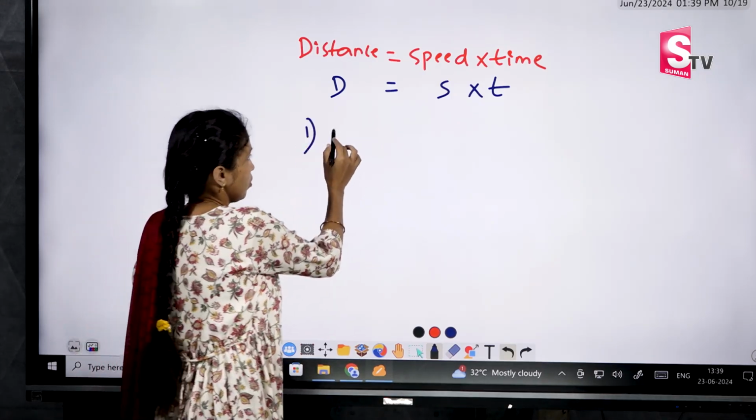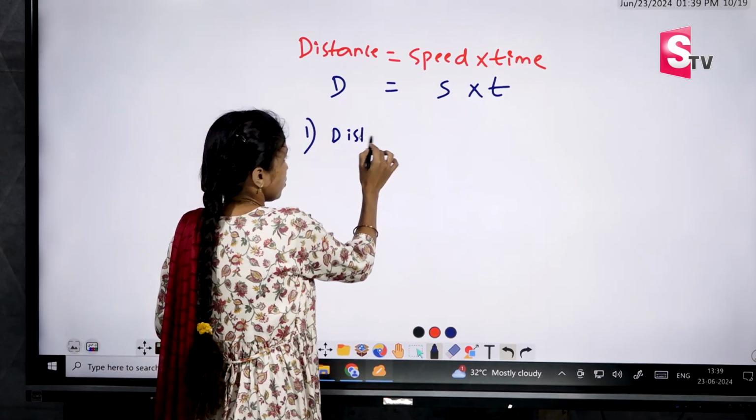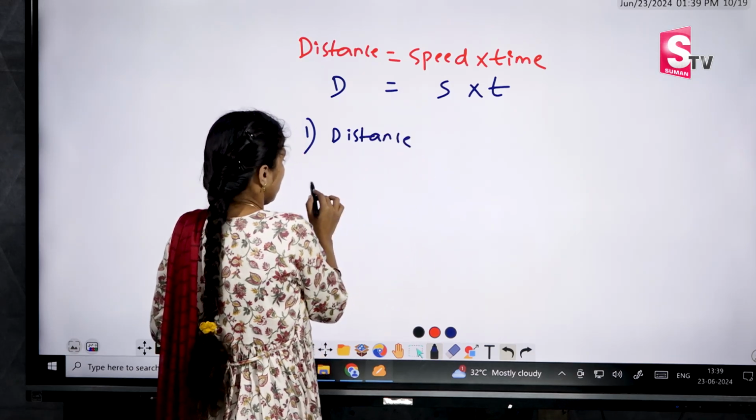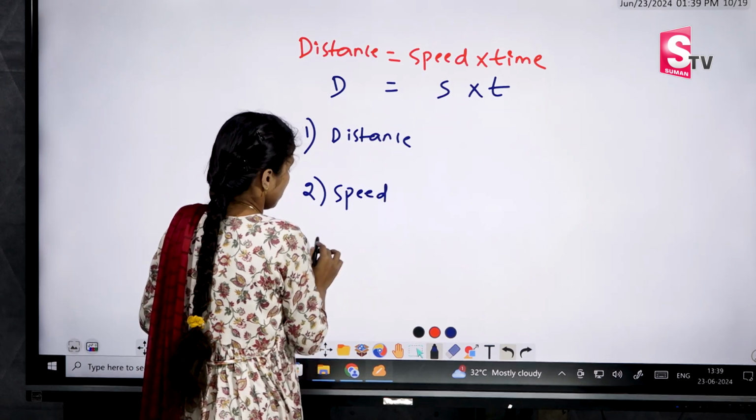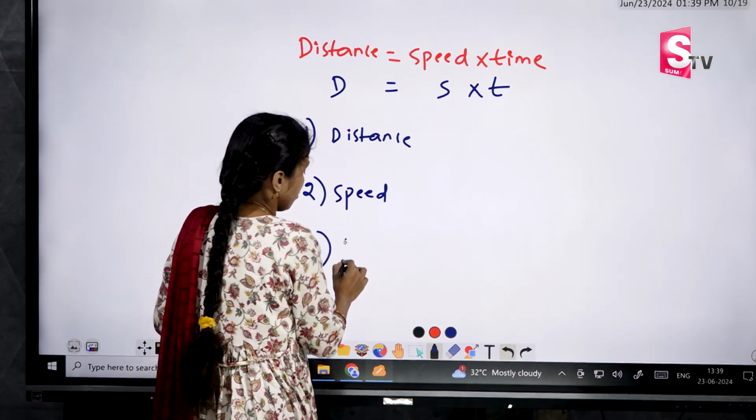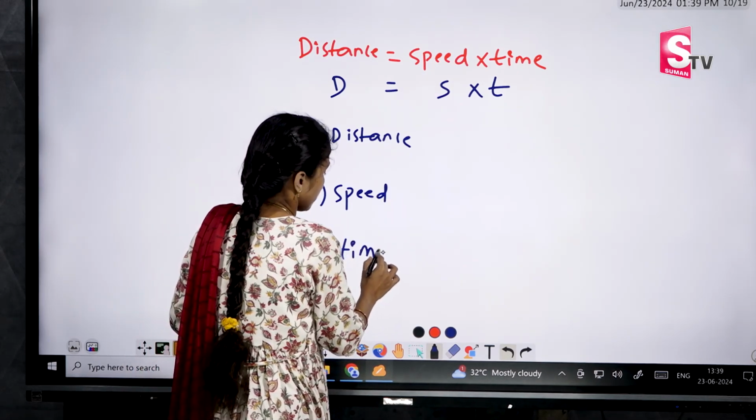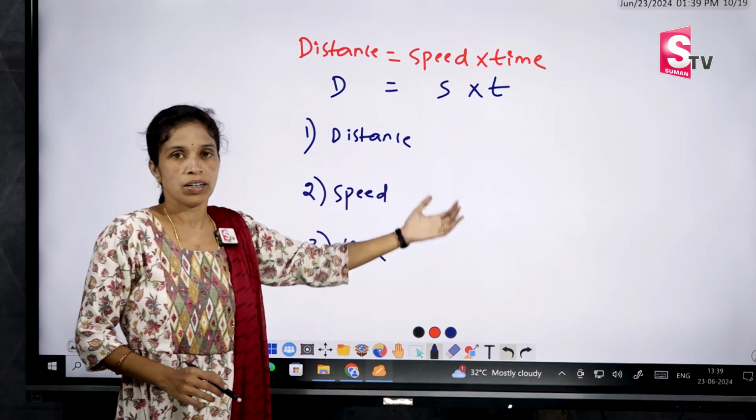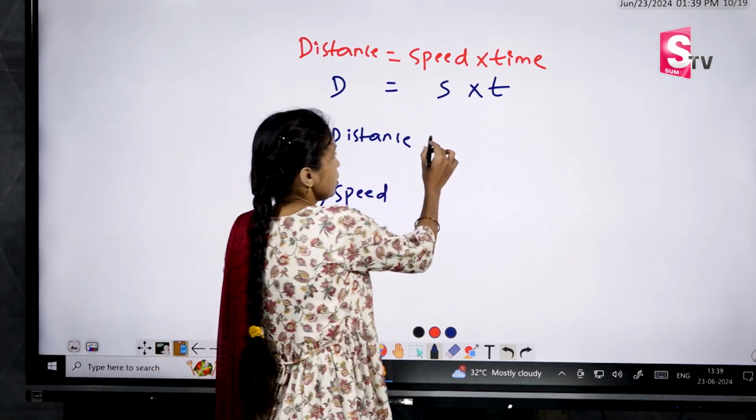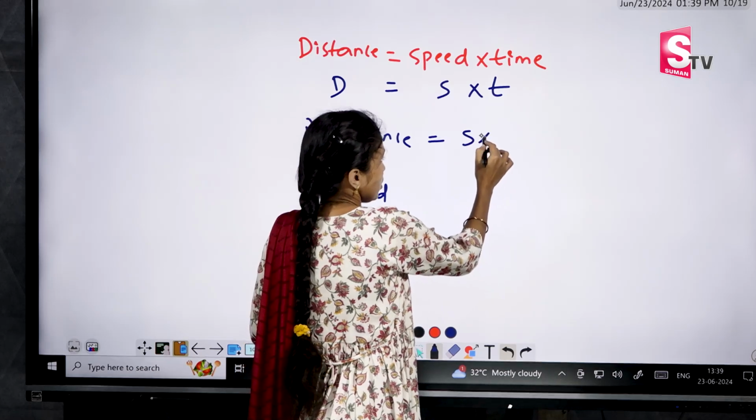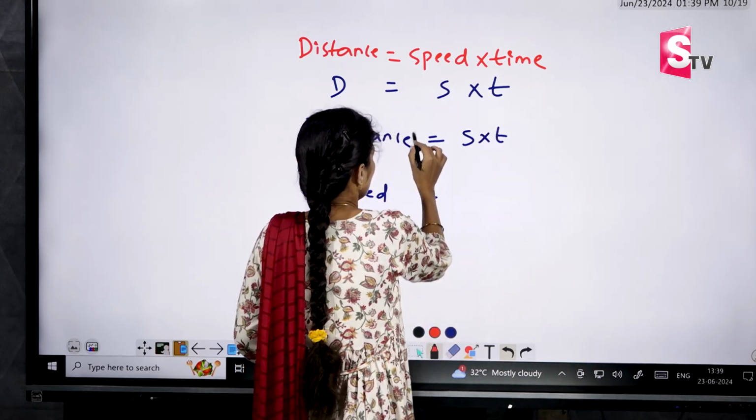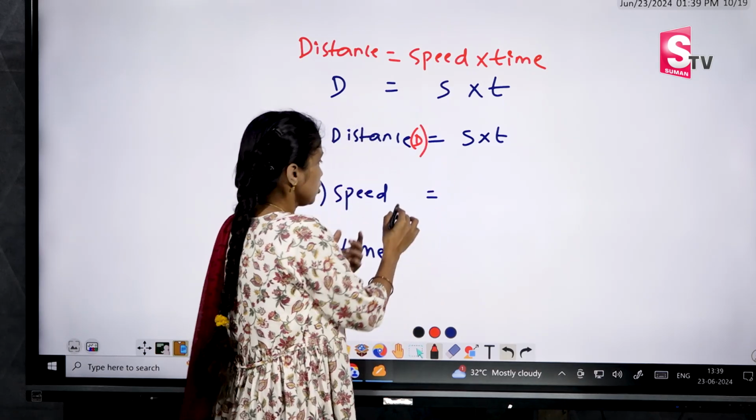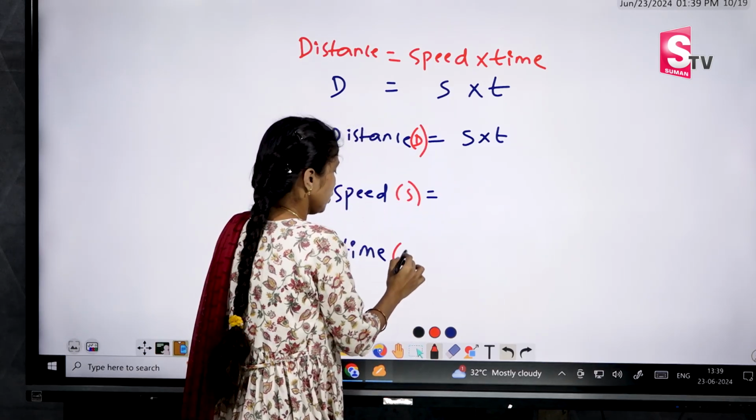First I am writing all. What is meant by distance formula, and second one is speed. What is the speed formula? And next third one is what is the formula for time. Based on the single equation we are writing all this. Okay, distance equal to speed into time, that is S into T. Next distance D. Next speed with S and time with T.